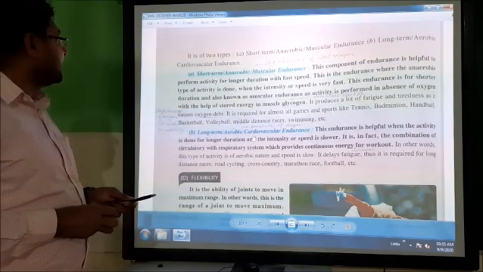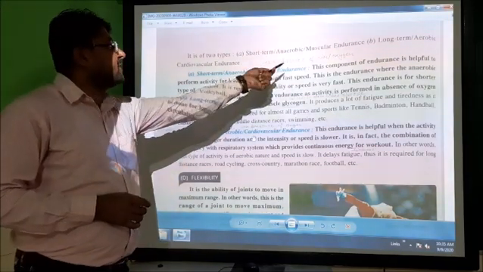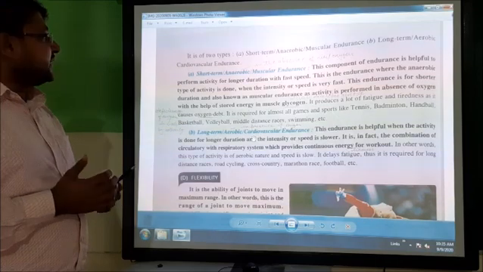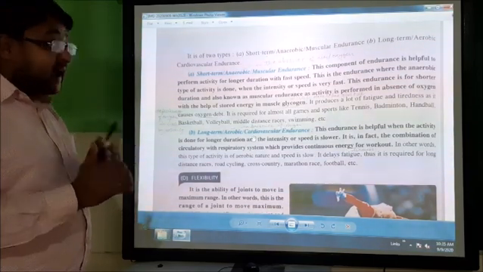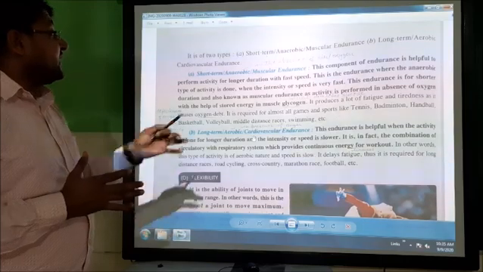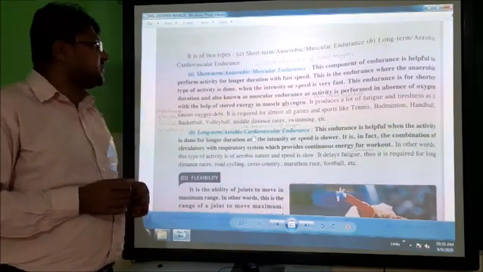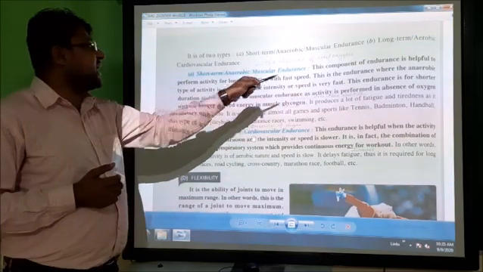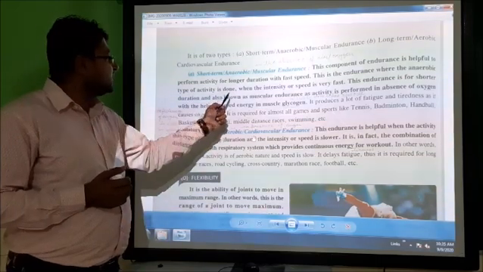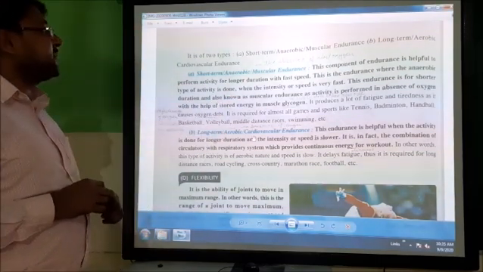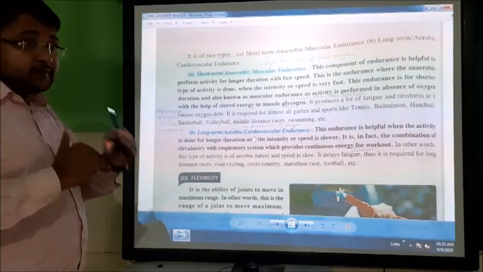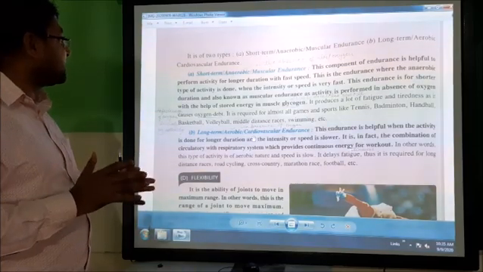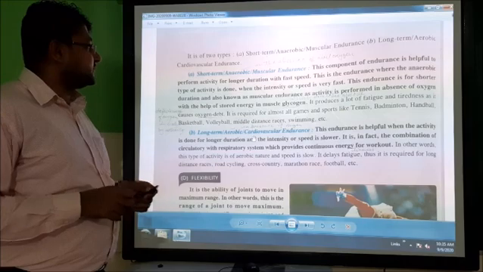What is anaerobic? Anaerobic means in the absence of air and oxygen. When any kind of action takes place in the absence of air or oxygen, that is the anaerobic kind of action. When the intensity or speed is very fast, this kind of endurance is required.